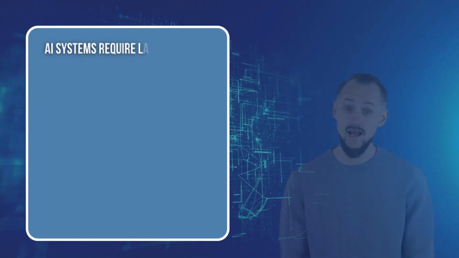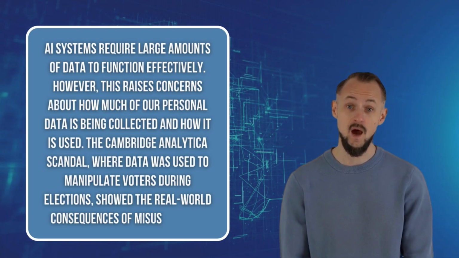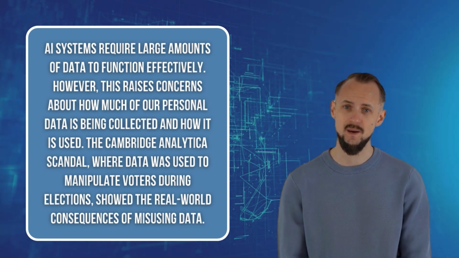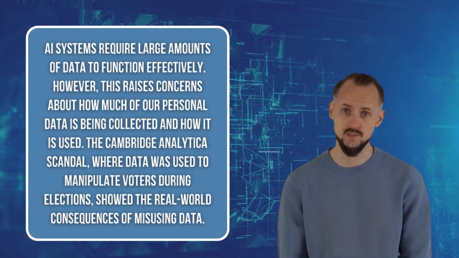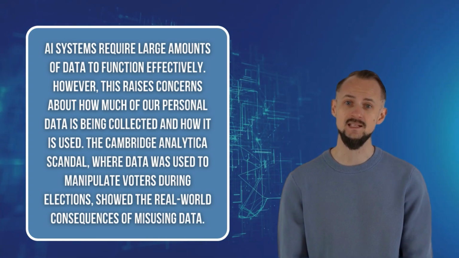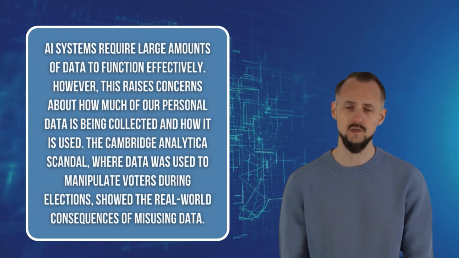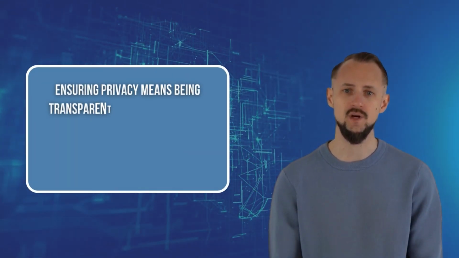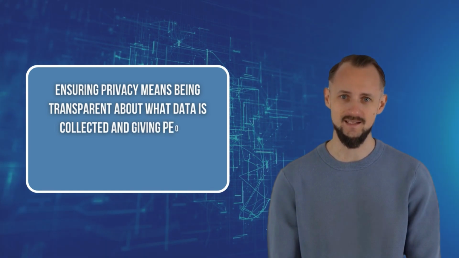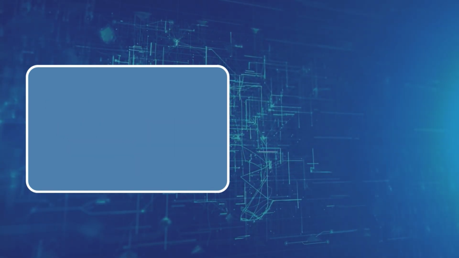Privacy. AI systems require large amounts of data to function effectively. However, this raises concerns about how much of our personal data is being collected and how it is used. The Cambridge Analytica scandal, where data was used to manipulate voters during elections, showed the real-world consequences of misusing data. Ensuring privacy means being transparent about what data is collected and giving people control over their own information.